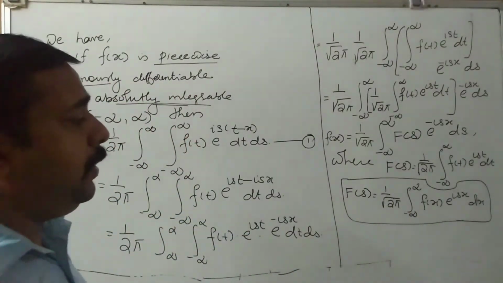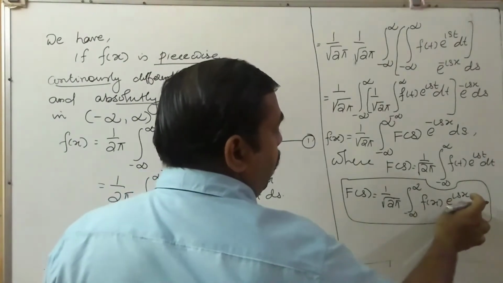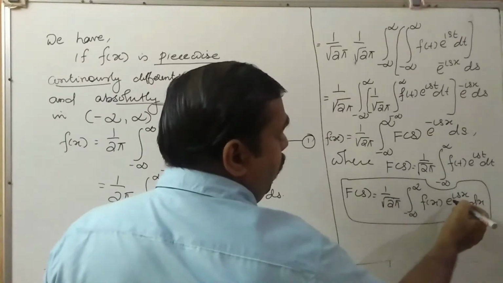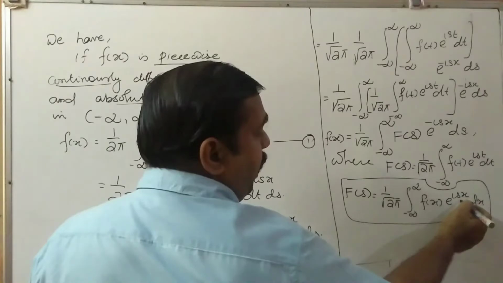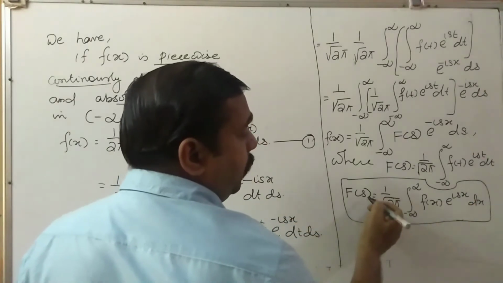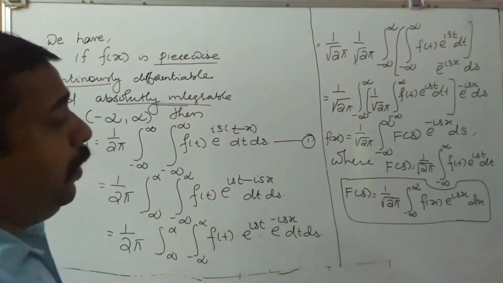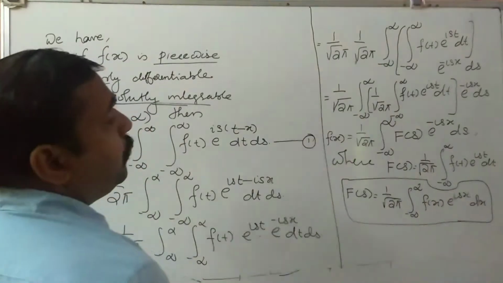So from where do we get this s? In f of x e raised to isx, the coefficient of i in the e power is taken as s. So if here it is s by 2, we get F of s by 2. If here it is 2s, we get F of 2s. So this is the Fourier transform of f of x. So this is the first formula.